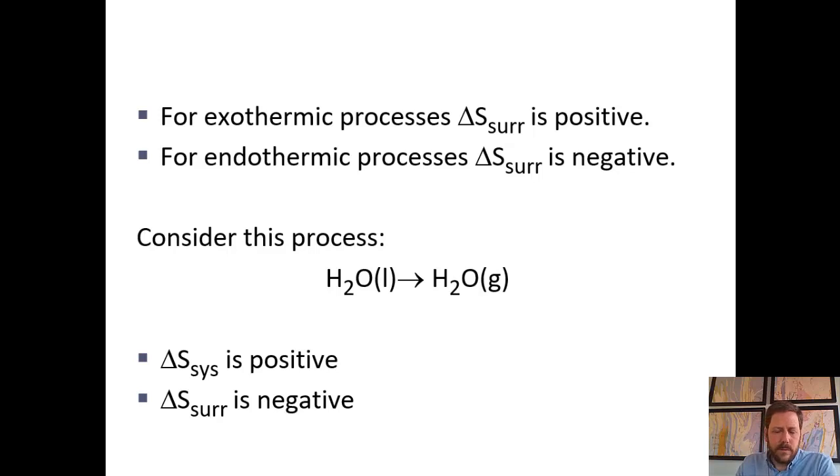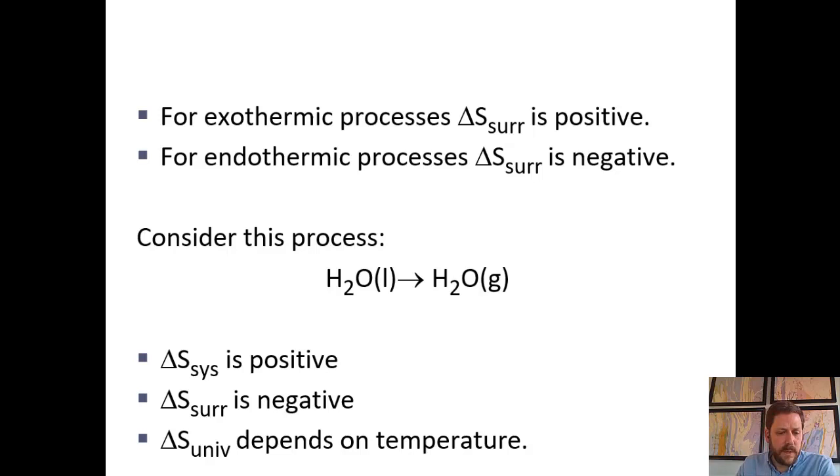So what can we conclude about the entropy change for the universe? Well, you know that for a liquid to turn to a gas, that's a process which is only going to be thermodynamically favored at certain temperatures. And it makes sense that if we want to evaluate the entropy change of the universe as being the sum of the entropy change of the system and the surroundings, and if one is positive and one is negative, then it's going to be a temperature-dependent process.